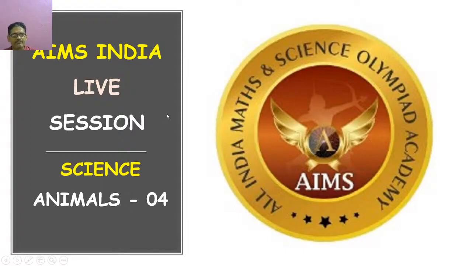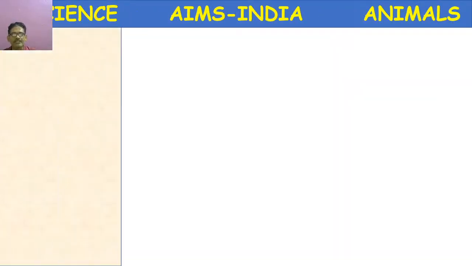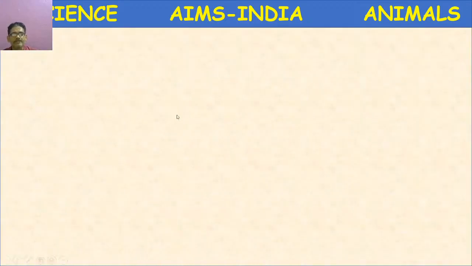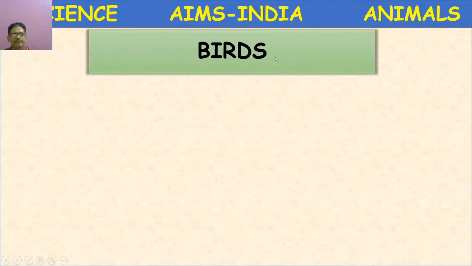From the past 3 classes, we have been discussing the animal kingdom. In this class, we are going to discuss some more beautiful animals like birds and reptiles. So first, birds. What are birds? Come on, tell me. How can you define birds?